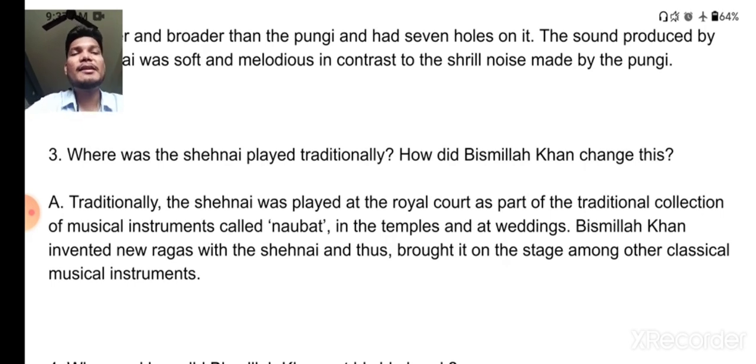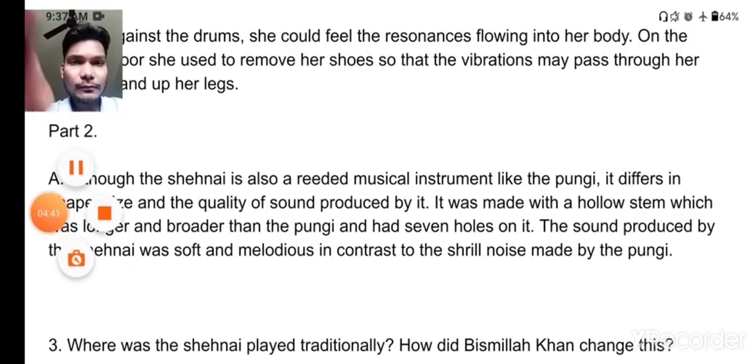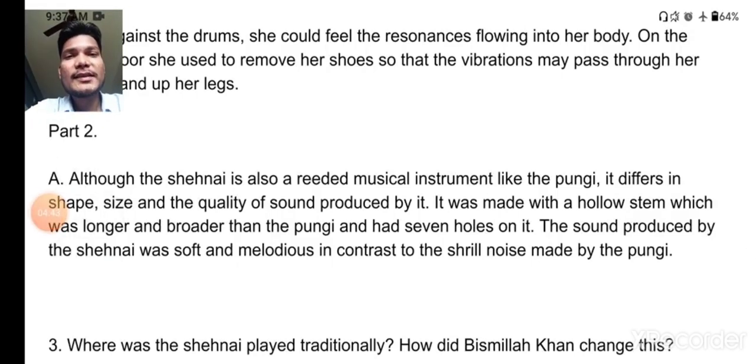So traditionally the Shehnai was played at the royal court as a part of a traditional collection of musical instruments called Naubat, in the temples and at weddings. Bismillah Khan invented new ragas with the Shehnai and thus brought it onto the stage among the classical musical instruments. Here is another question: how is the pungi different from the musical instrument shehnai? I actually forgot to write here, but the question is how shehnai and pungi are different.